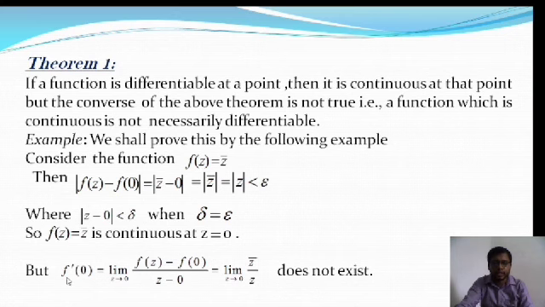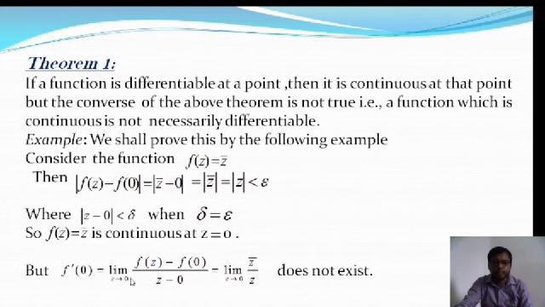Next we are going to discuss the differentiability of the function at z is equal to 0. At z is equal to 0, f dash 0 is equal to limit z tends to 0 of f of z minus f of 0 by z minus 0. You know, this is the mathematical expression of differentiability. If the limit exists, then we'll say the function is differentiable. Otherwise f dash 0 does not exist, and we'll say the function f of z is not differentiable at z is equal to 0.